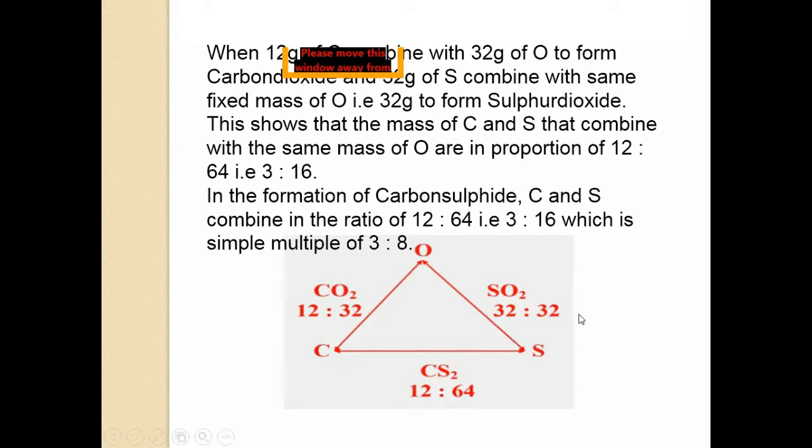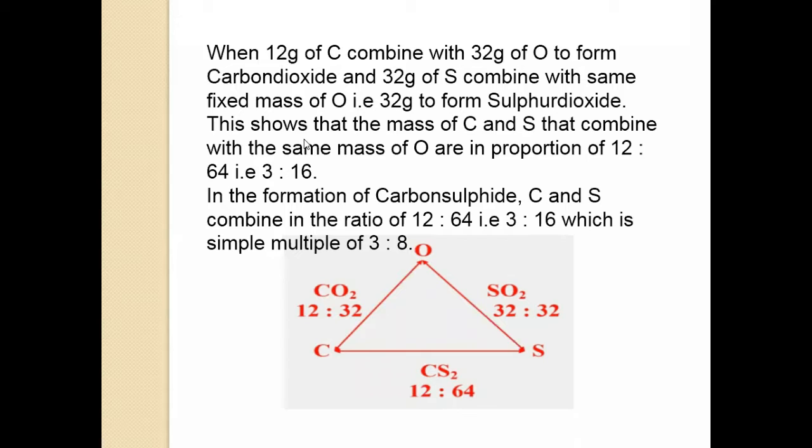This shows that the masses of carbon and sulfur that combine with the same mass of oxygen are in the proportion of 12 to 64, that is 3 to 16. This is a multiple of 4.